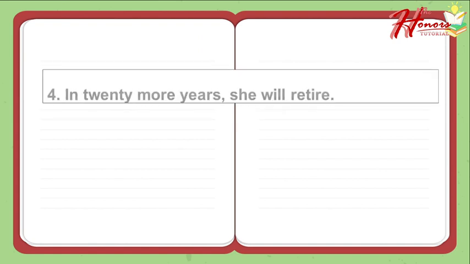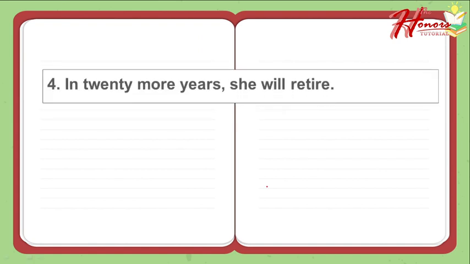Next. Number 4. In 20 more years, she will retire. Can you tell me where is the verb? Okay, very good. So we have here will and retire. What kind of verb is will? Okay, very good. This is a helping verb. And how about retire? Wow, good job. An action verb. So helping verb because it helps the action verb or the main verb, which is retire.